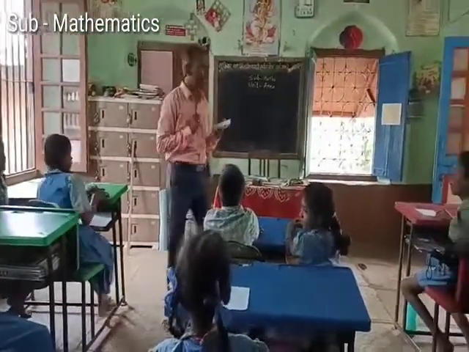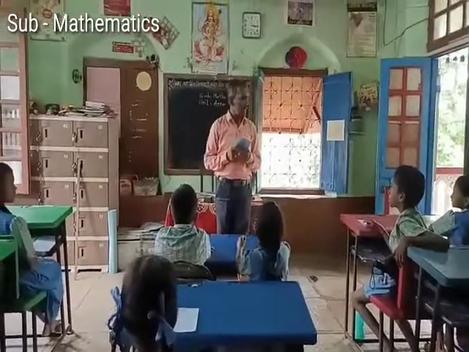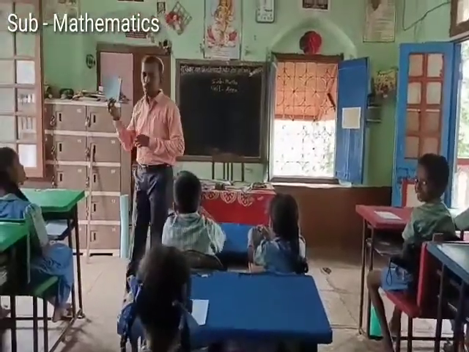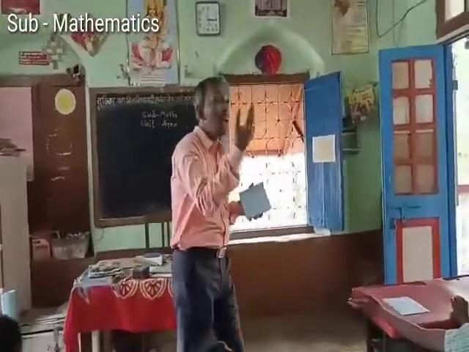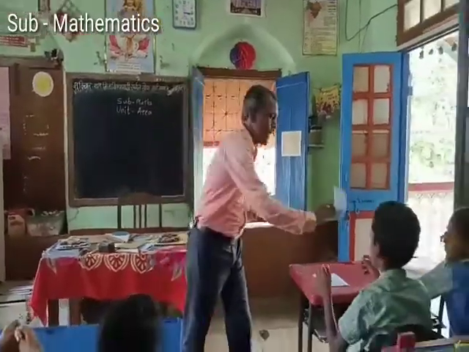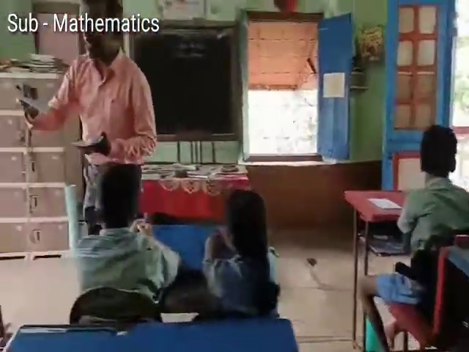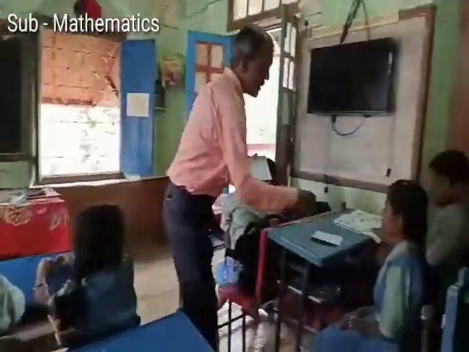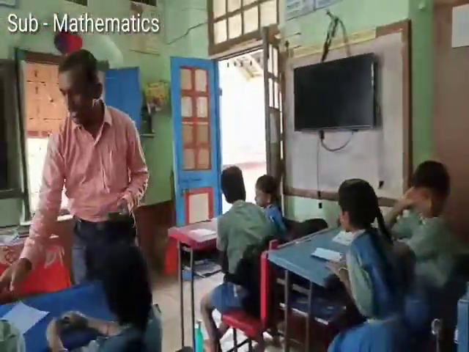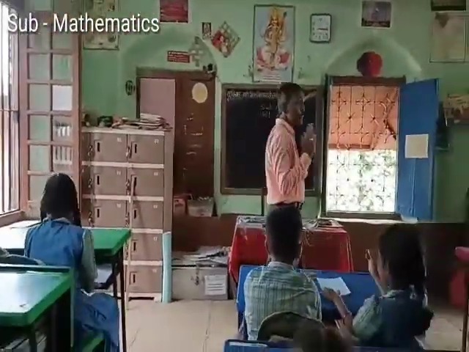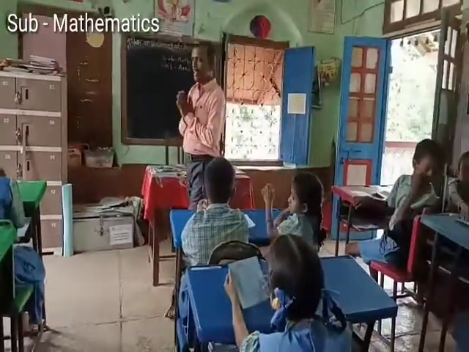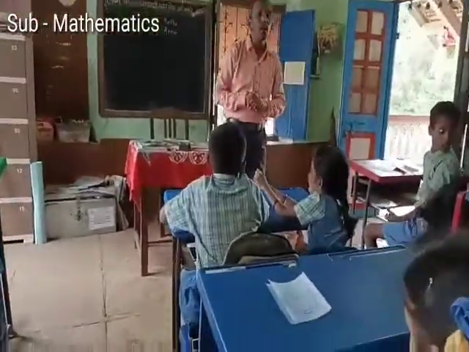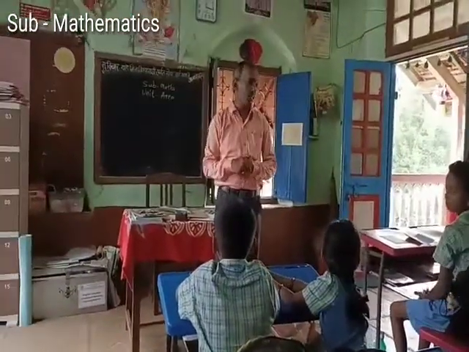Now there is some other information you have to learn. Do you know perimeter? I have some cards. You have to look at this card and then I will ask you some questions. Okay, take this card. There are some figures, and I have written some numbers on those figures. You have to find out the perimeter of the figures.